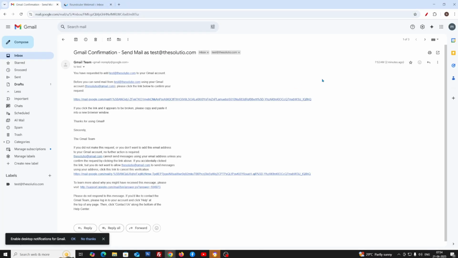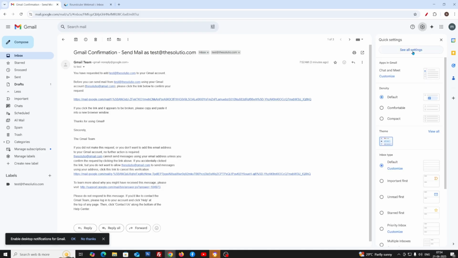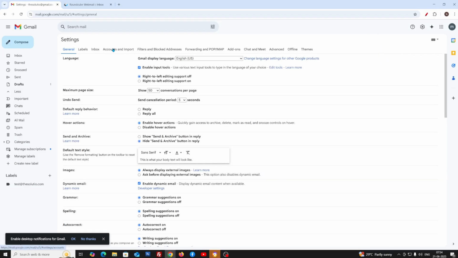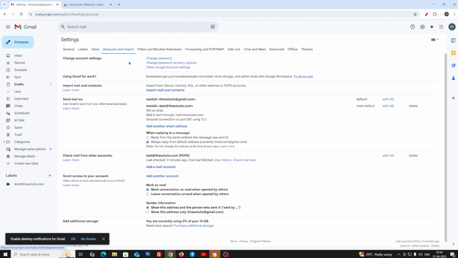Now we will go back to our Gmail and click on the setting icon. We will go in see all settings and open the tab account and there we will make our email ID default. Now our newly added email ID is default.